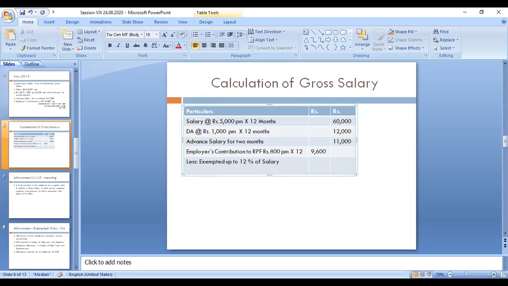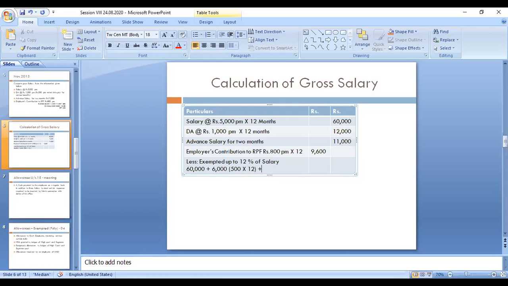that 60,000 plus 500 per month. 500 per month means 6,000. So how is it calculated? 500 multiplied by 12, so that is 6,000.